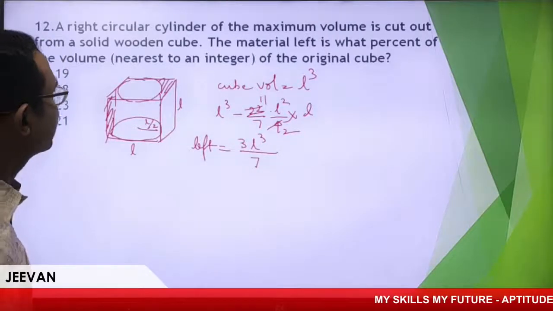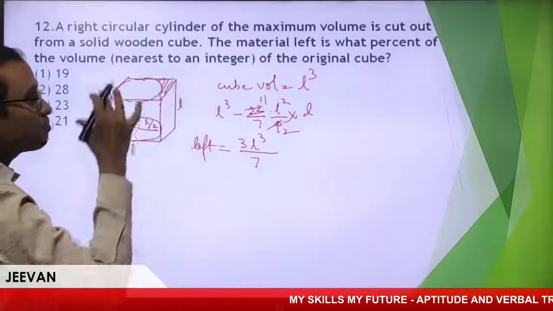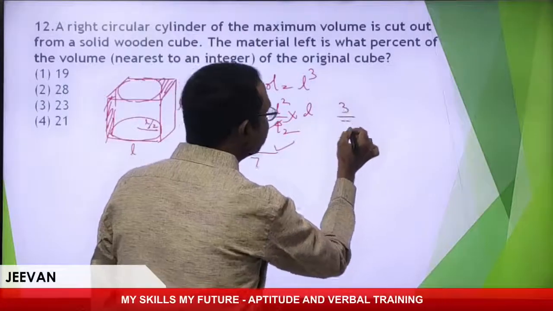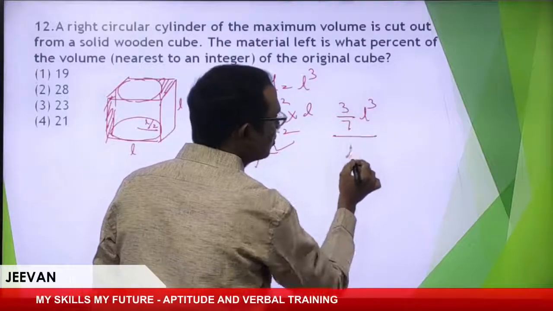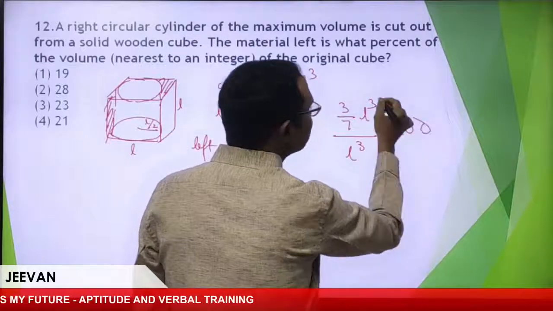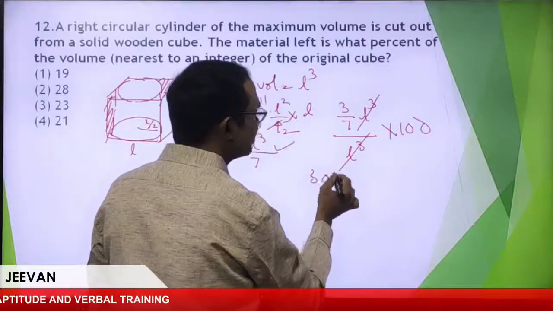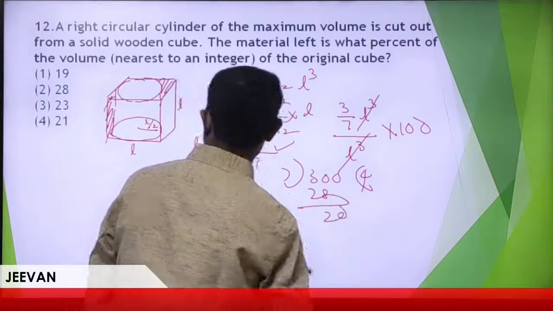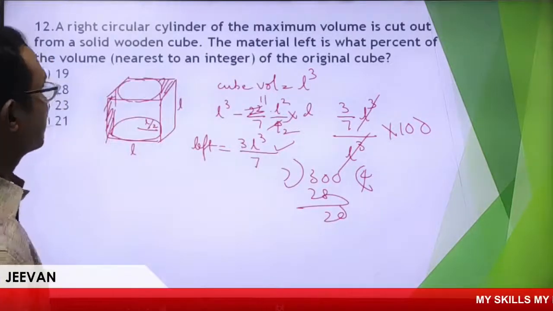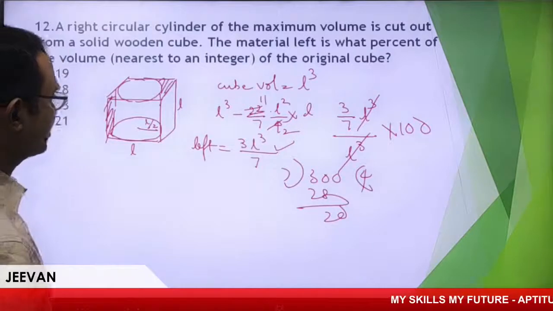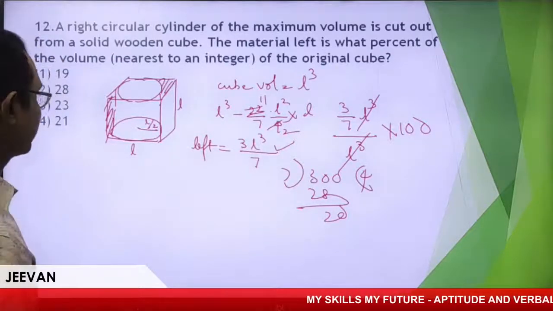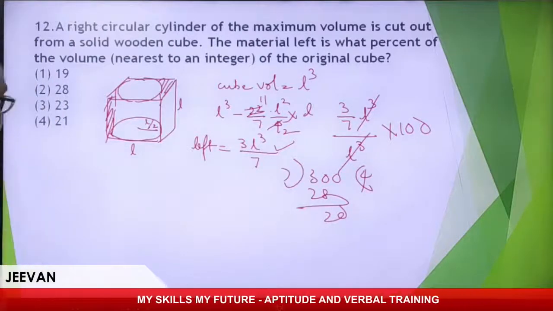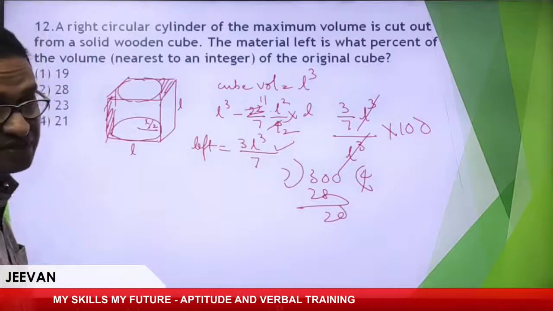Now the question is given, material left is what percent of original? Material left is this 3 by 7 L cube by whole into 100, right? Simple. So 300 by 7, 7 fours are 28, approximately 20. So what is the percent? What is the percent of that? I think we did not get the value. Somewhere I read wrong, right?